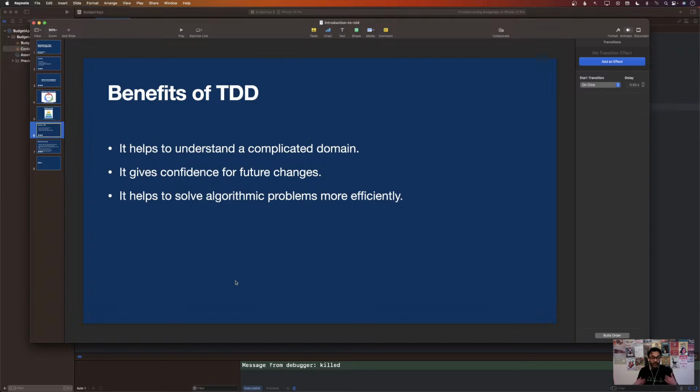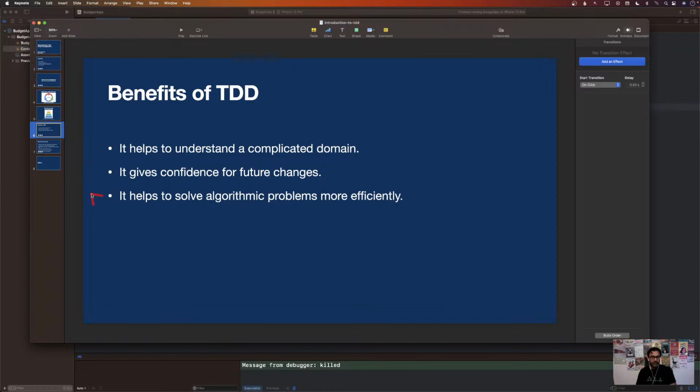I mean, I'm a developer, I need to understand the domain. So in order to understand the domain, TDD or test-driven development can definitely help. Tests, whether they are written using TDD techniques or not, all give you confidence so that you can make changes in the future. So if you make some changes and they break, well, hopefully your tests are going to catch it.